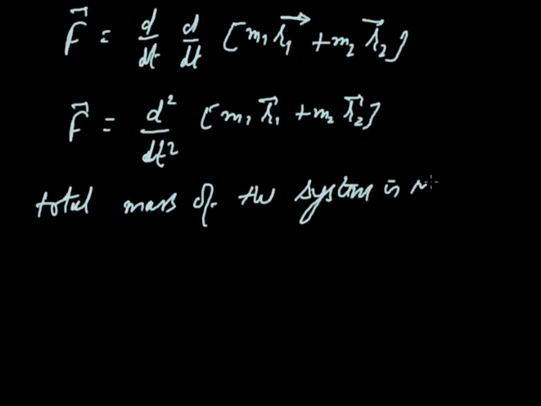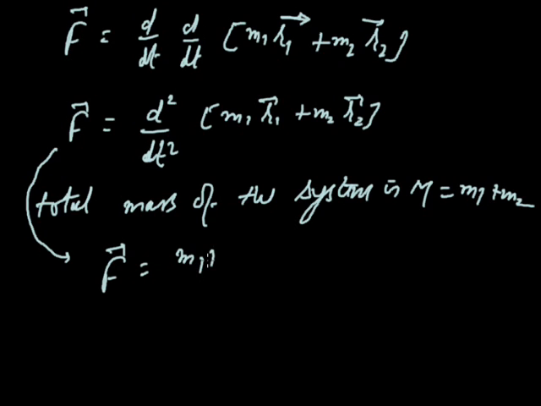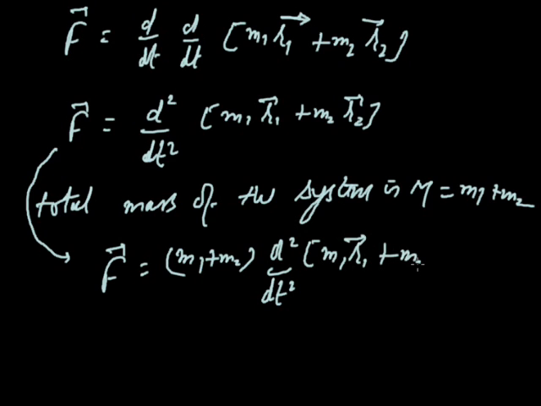If we multiply and divide the right hand side by m1 plus m2, the total mass of the system, capital M, then F will be m1 plus m2 into d2 upon dt square of m1 r1 plus m2 r2 divided by m1 plus m2.